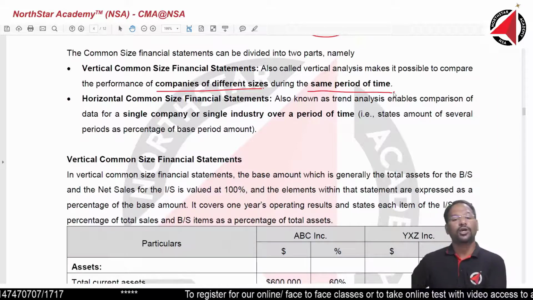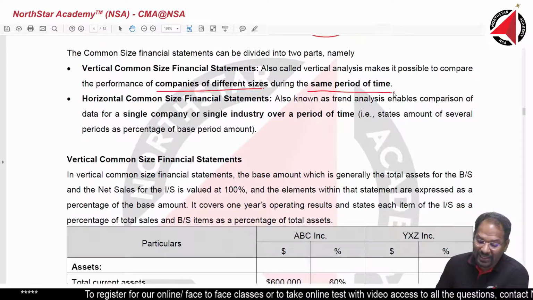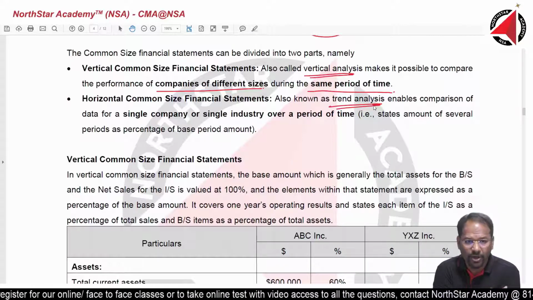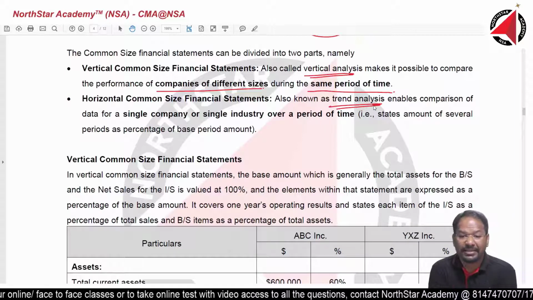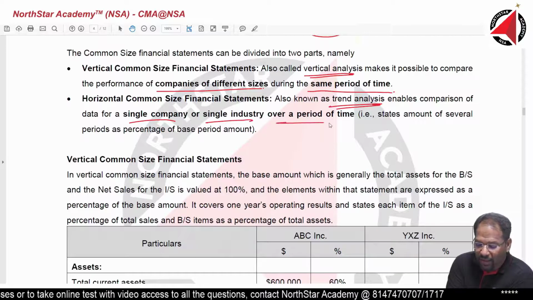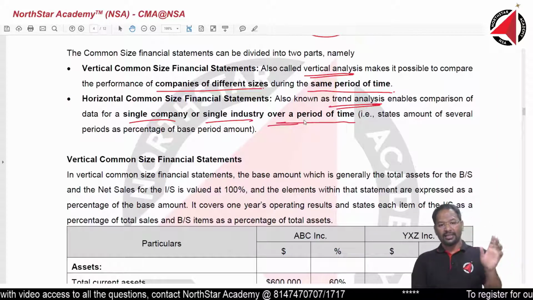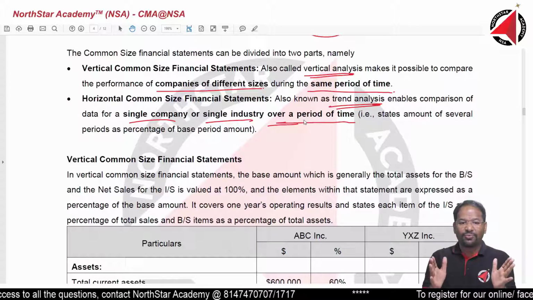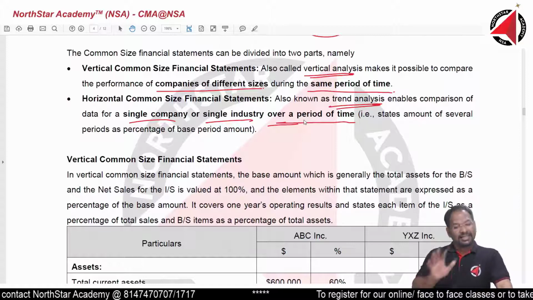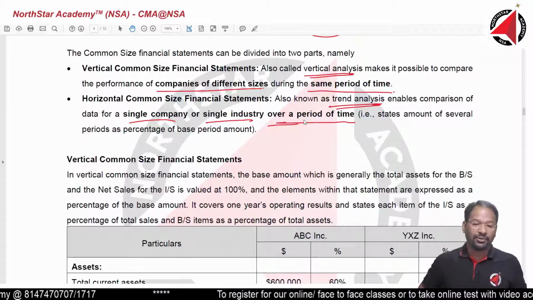Next one. Horizontal common size financial statement, also called trend analysis. There it was called vertical analysis. Remember, here it is called trend analysis. And it enables comparison of data of a single company or single industry over a period of time. These are important words. Again, I will repeat, vertical, companies of different sizes during the same period of time. And horizontal, single company or single industry over a period of time. These two you have to remember.